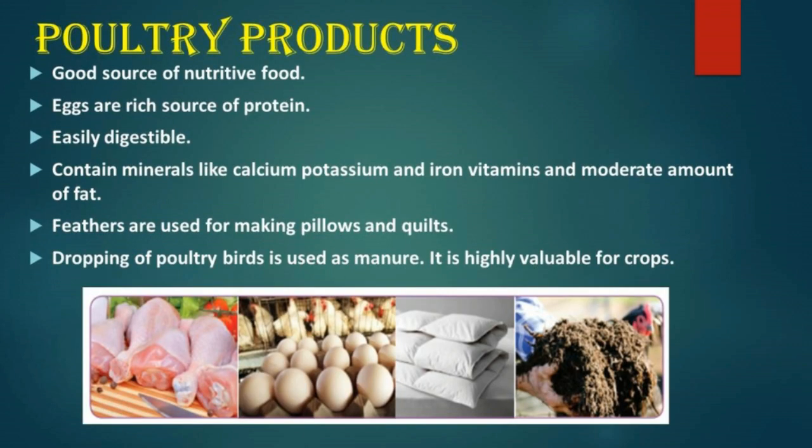Poultry products. Poultry birds are a good source of nutritive food. Eggs laid by them are a rich source of protein. These are easily digestible. They contain minerals like calcium, potassium, and iron, vitamins, and a moderate amount of fat. Their feathers are used for making pillows and quilts. Droppings of the poultry birds are used as manure. It is highly valuable for crops.